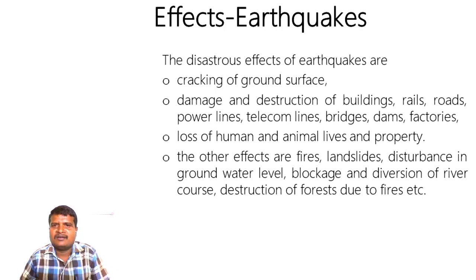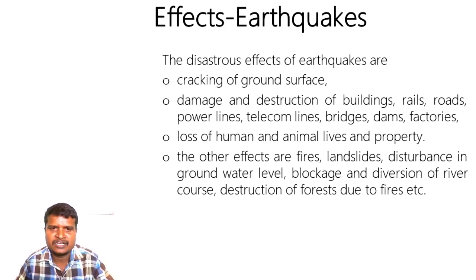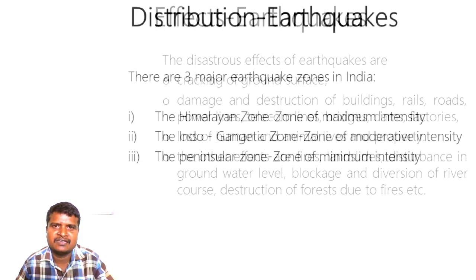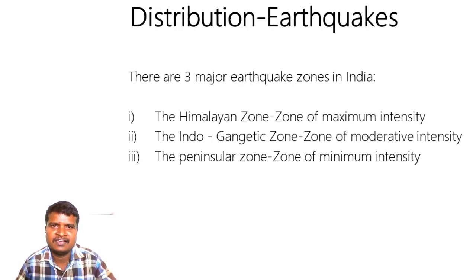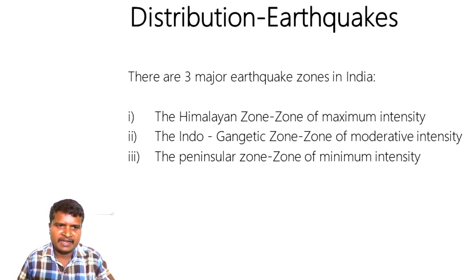Next, I hope you are clear about the distribution of the earthquakes. Let us see them on the screen. These are all the three major earthquake zones. The Himalayan zone is called the zone of maximum intensity. Second, the Indo-Gangetic zone is also called the zone of moderate intensity. The third one, the peninsular zone, is also called the zone of minimum intensity.